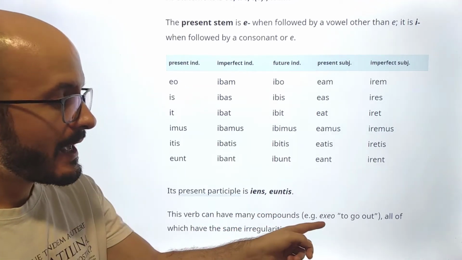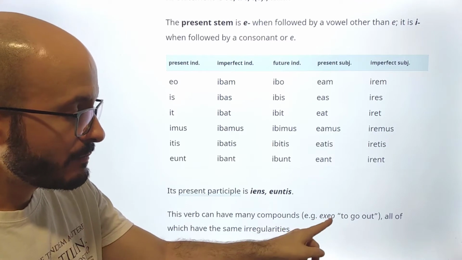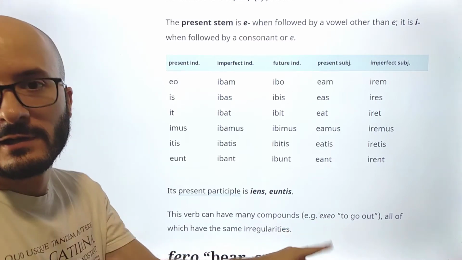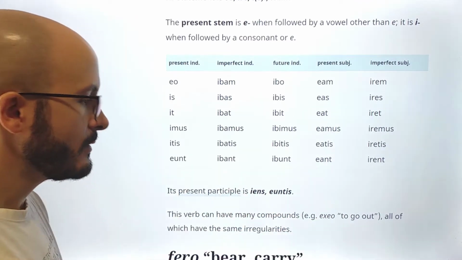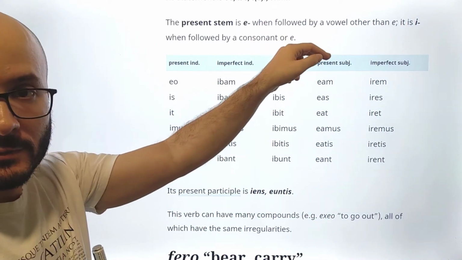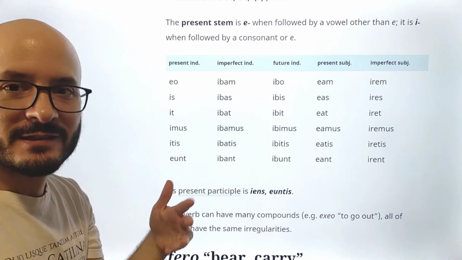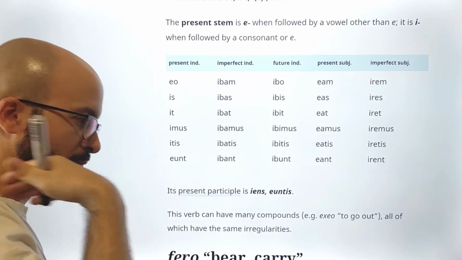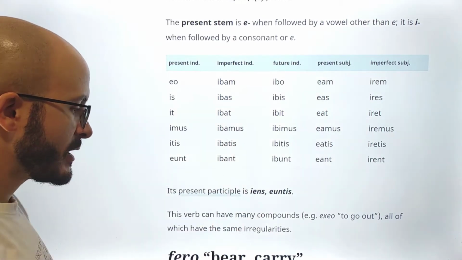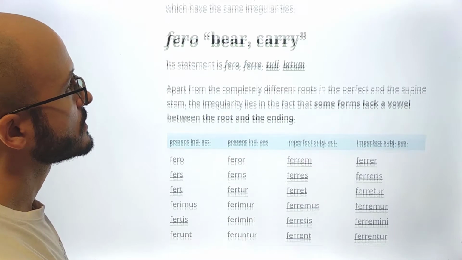For example, exeo, which is pretty much go out, literally. And then, of course, exitum, so exit in English. That's why the exit is the exit, the place to go out. All of which have the same irregularities. Okay, so that's the first irregular verb.